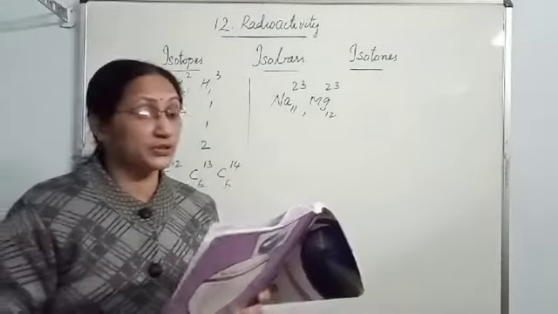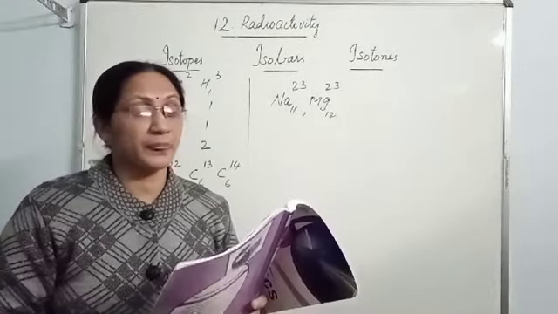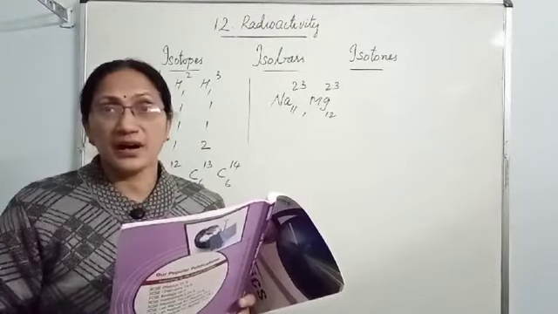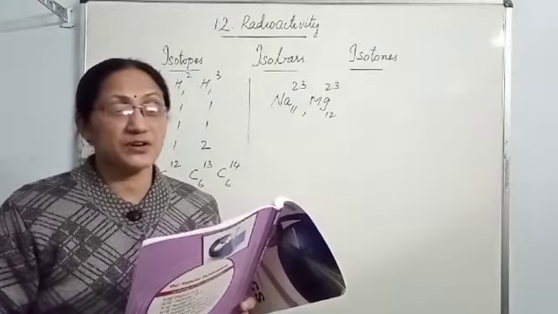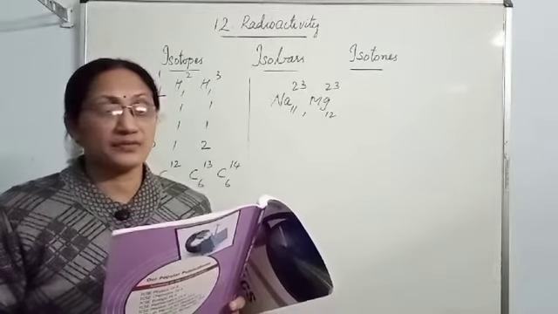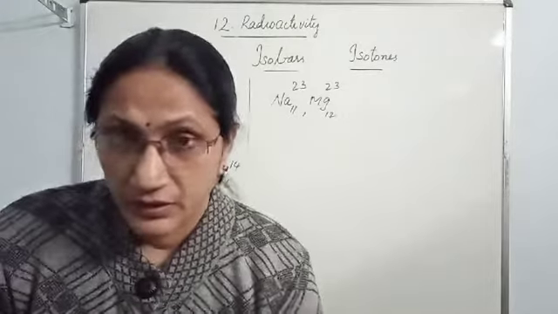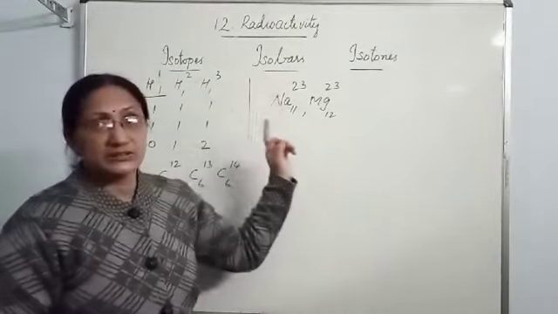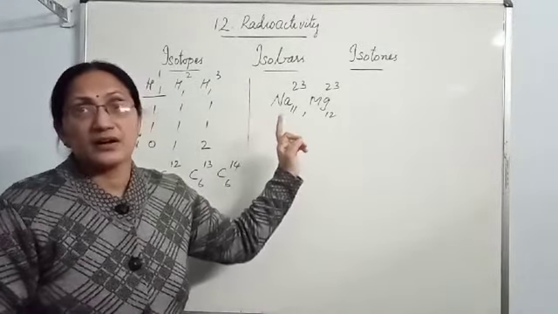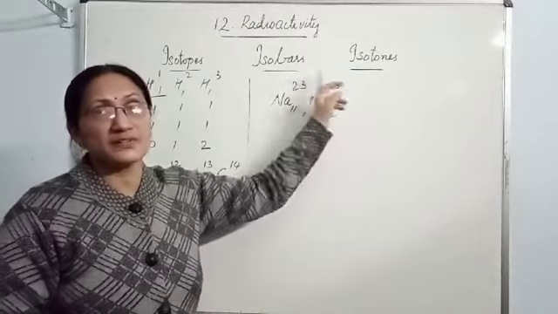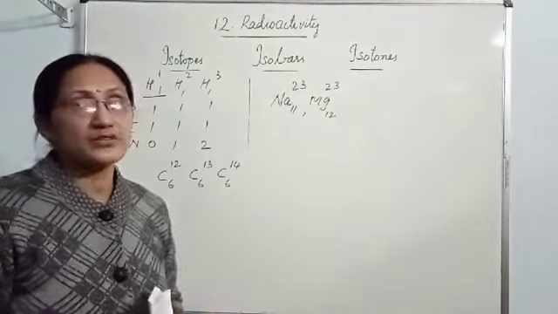The definition is in your book, page number 265. In the beginning, add these words: atoms of the same element having the same atomic number but different mass number. The definition of isobars is correctly given: atoms of different elements having different atomic number but the same mass number are called isobars.